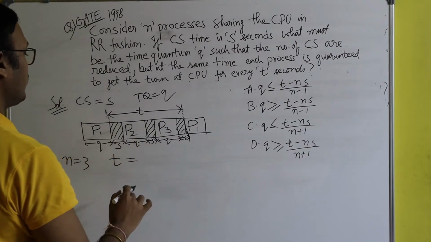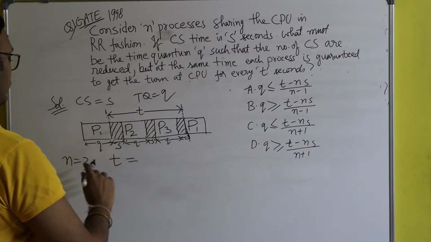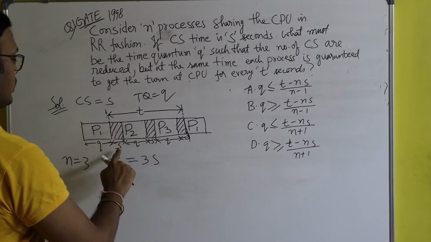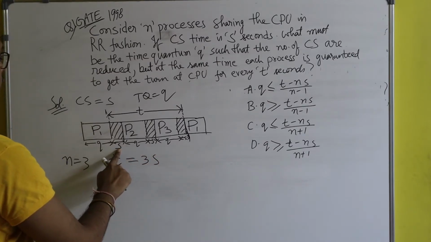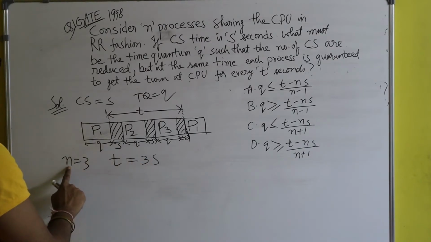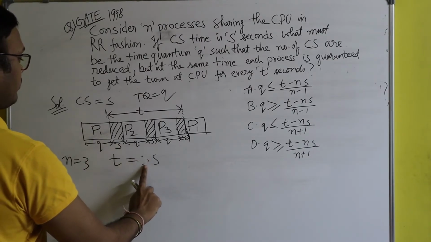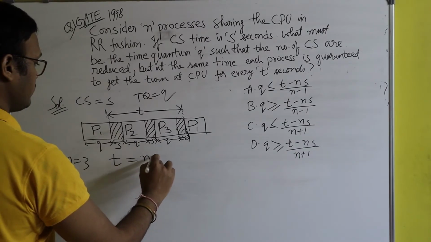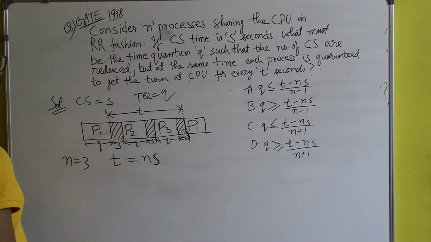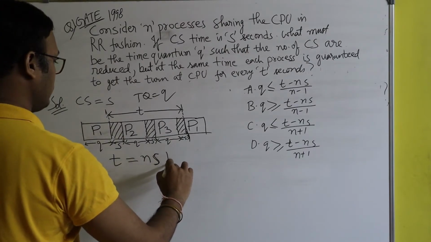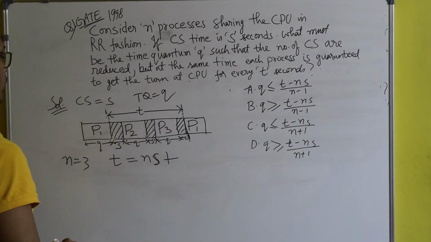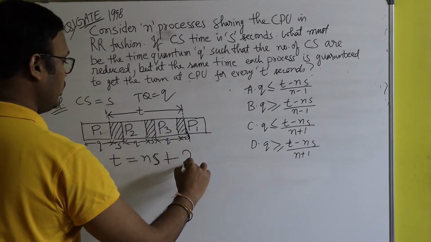So here I will write small t is equal to: this t time contains 3 context switches. It means 3 into s, because the context switch time is s. Since n is 3, in place of 3 I am writing n into s, plus 2 time quantum, it means 2 into q.